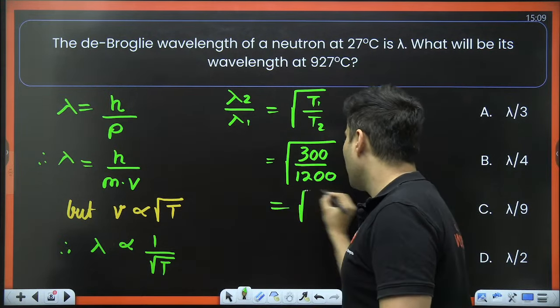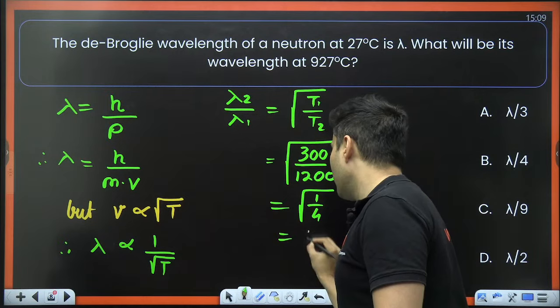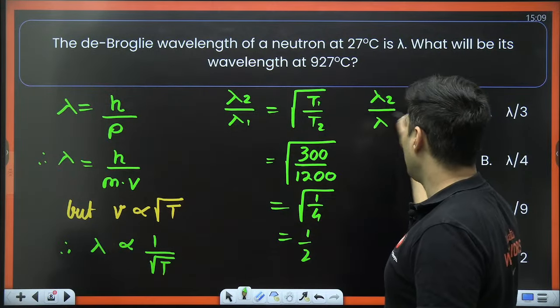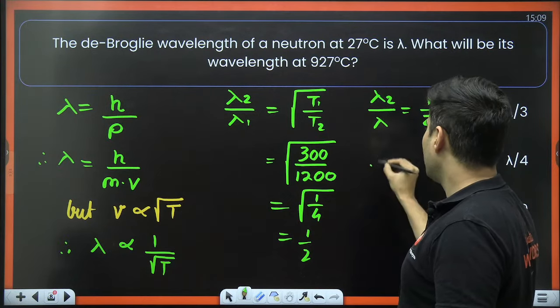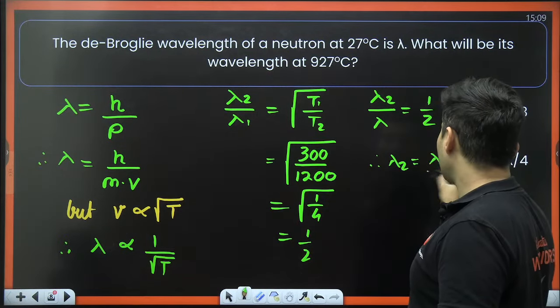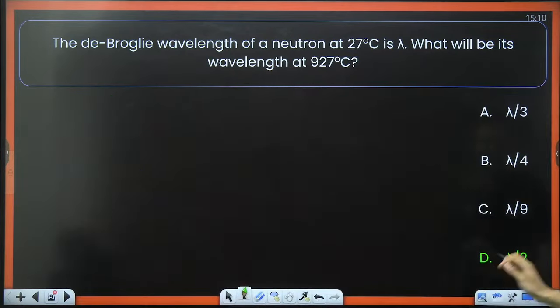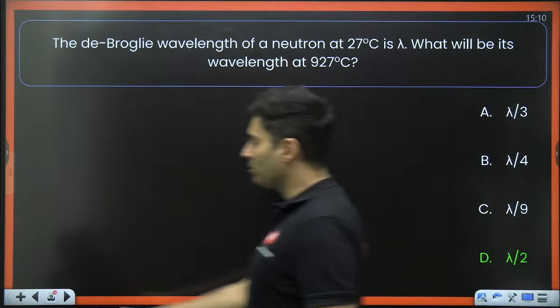So this will basically become 1 by 4, which will become 1 by 2. So therefore lambda 2 by lambda will be 1 by 2. Therefore lambda 2 will be just lambda by 2. That is the final answer. Yes, option D again.